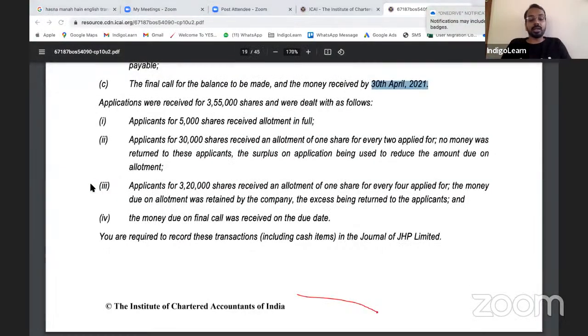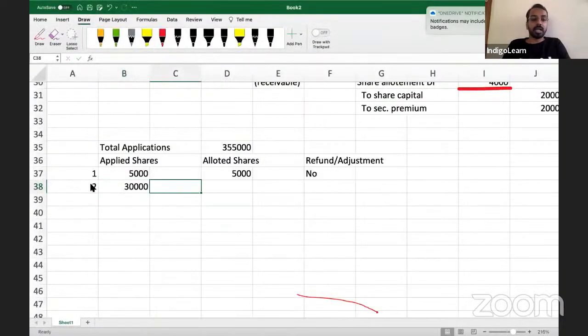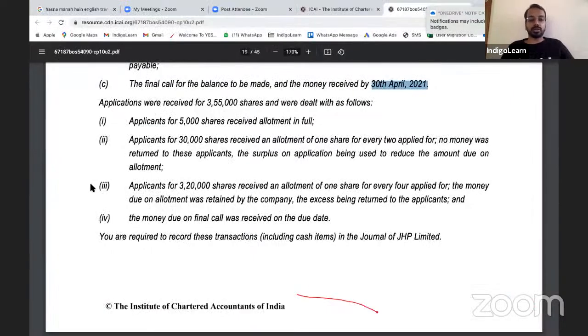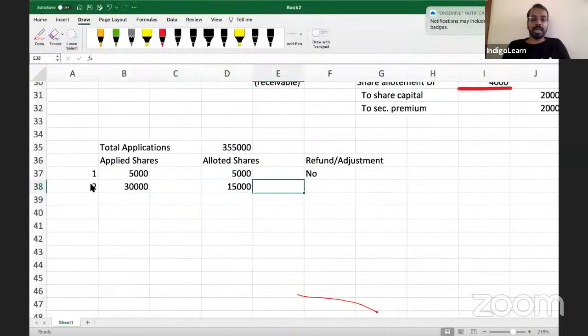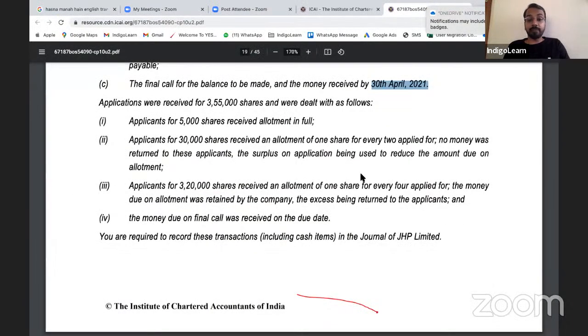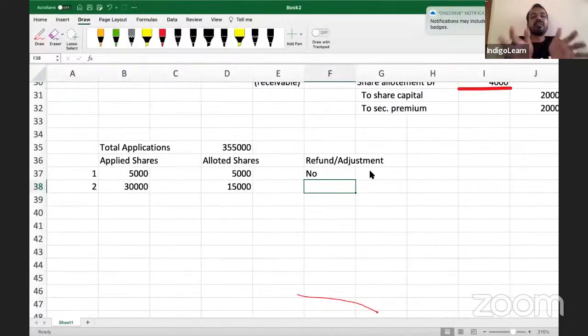Then 30,000 shares. How many shares did we allot to these 30,000 shares? 15,000. We allotted 15,000. And what does the question say? No money was returned and surplus on application was used to reduce the amount due on allotment. Think of it as a situation where you issued 15,000 shares, you got applications for 30,000 shares, and the extra amount is adjusted against allotment.